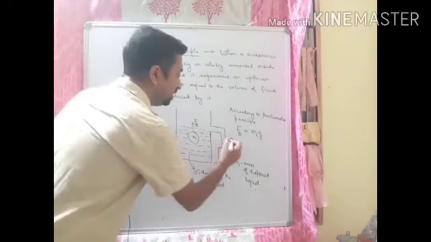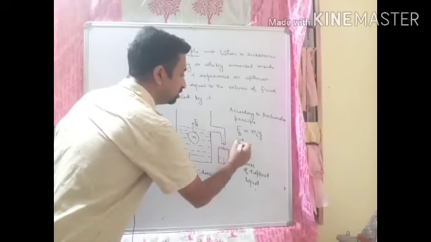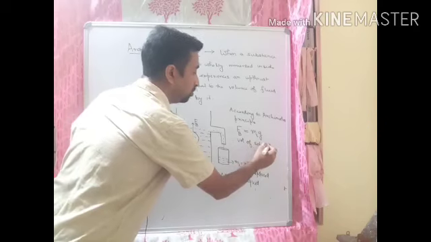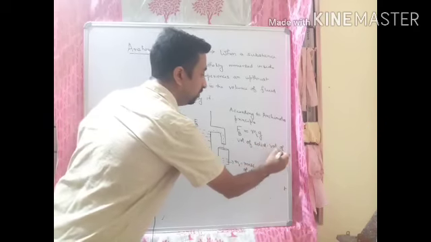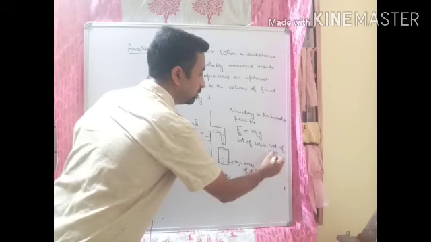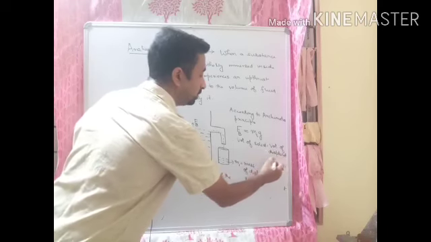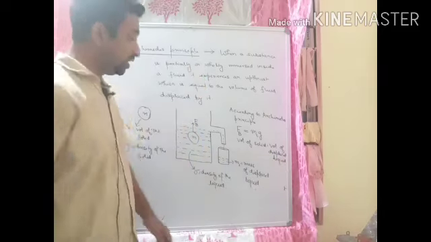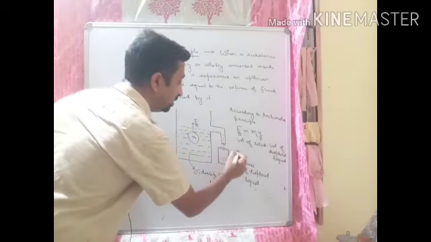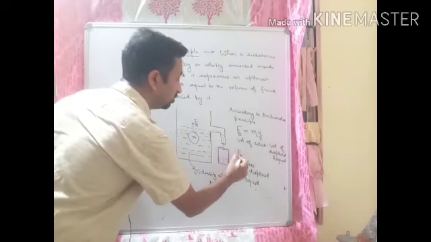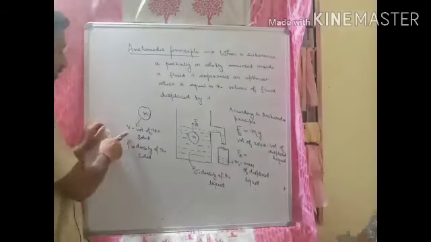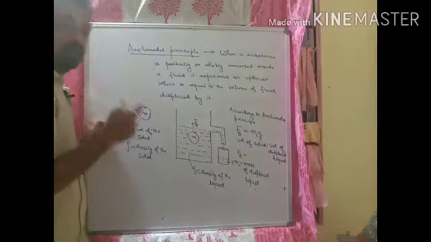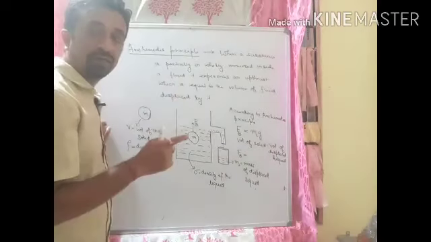Okay. Now since volume of solid is equal to volume of displaced liquid, we can say that Fb, that is the upthrust, will be equal to, see here, what is the volume? V. So we know that mass is density into volume, because density is equal to mass by volume.